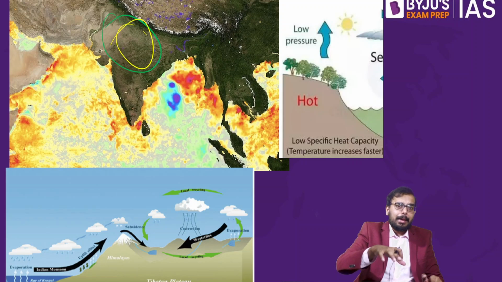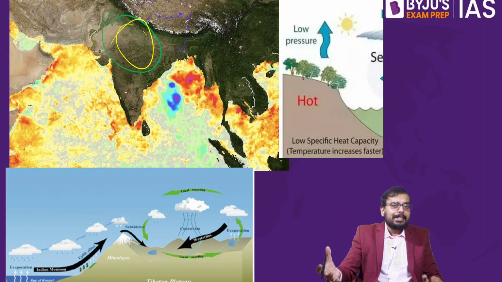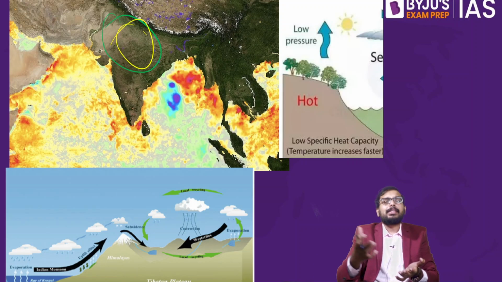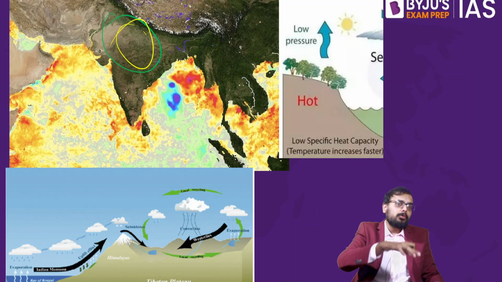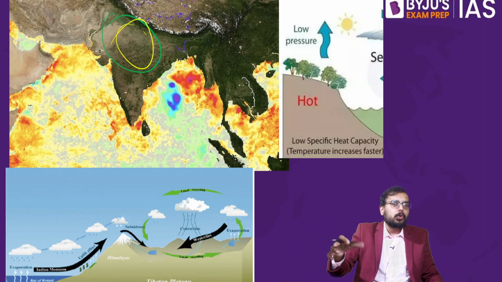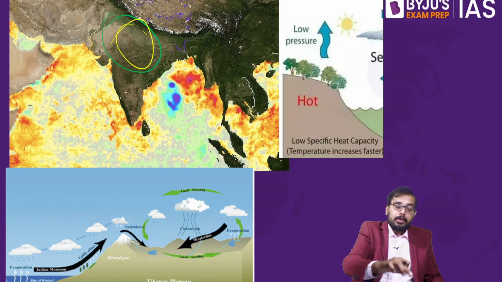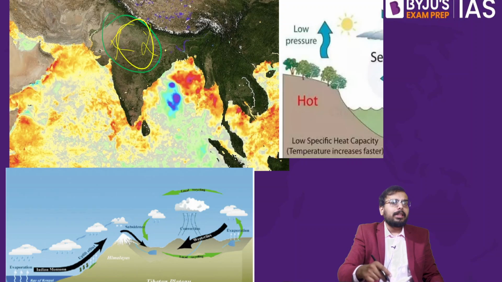So in summer, your land heats up quickly compared to your water. Say in summer, keep water and keep one stone on the terrace. The stone will get heated up quickly compared to the water. So the temperature increase in water will be marginal compared to the temperature increase on the stone or rock. So in summer, the land becomes warmer quickly.